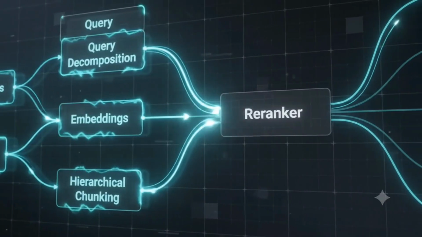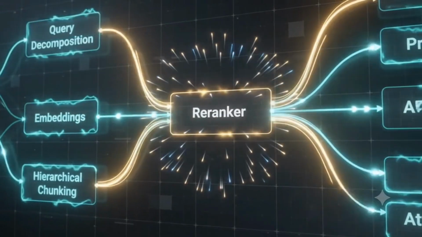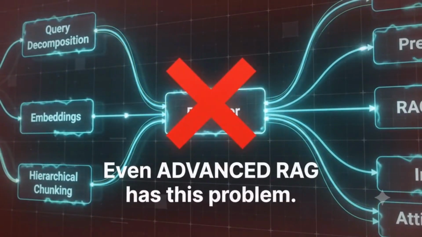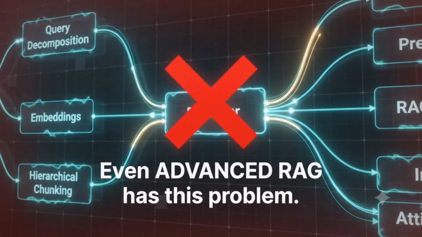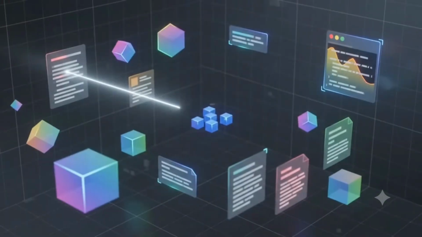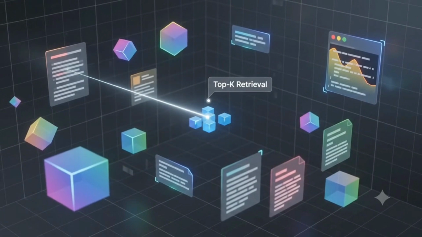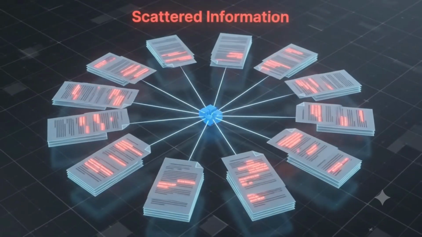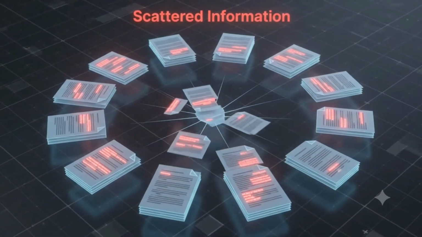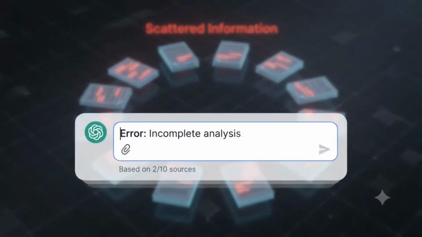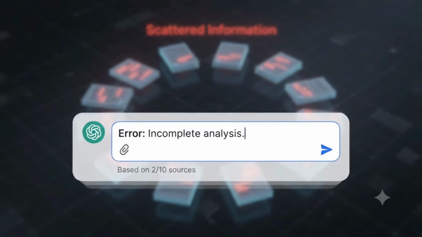Now we might think, okay, but I'm using an advanced setup: re-ranking, hybrid search, maybe query decomposition. Doesn't that fix it? Not really. Advanced RAG is still fundamentally chunk based. It retrieves the top few text snippets most similar to your question. If the real answer is scattered across 10 contracts and a policy doc, no single chunk contains it, so the model guesses, hands you half the picture and calls it done.